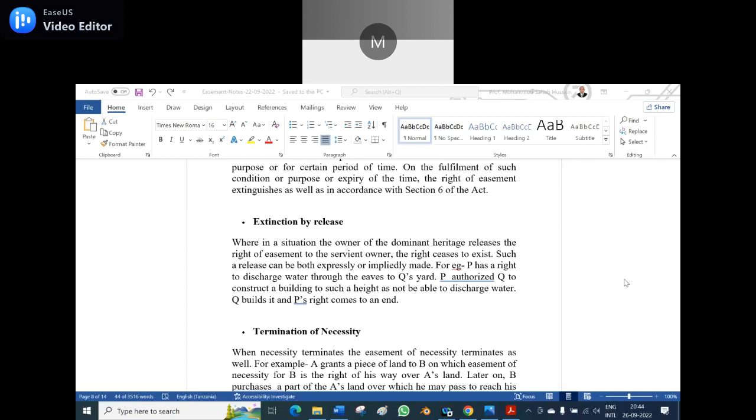And to construct a building to such a height as not able to discharge water. So it will not discharge water, then Q builds it and P's right comes to an end.